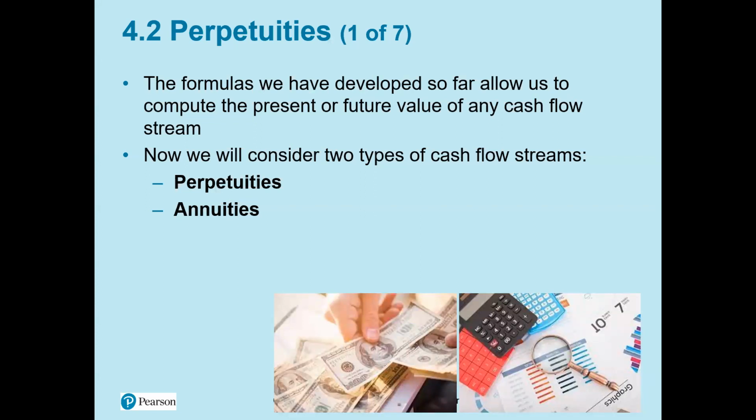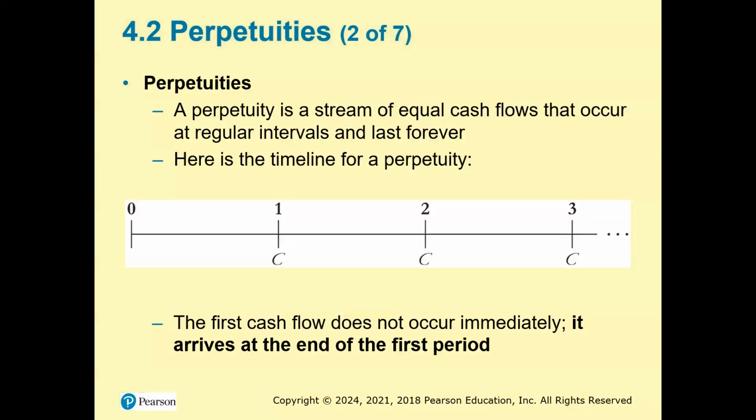The formulas we have developed so far allow us to compute the present or future value of any cash flow stream. So in this video, again, we will discuss two types of cash flow streams, which are perpetuities and annuities. A perpetuity is a stream of equal cash flows that occur at regular intervals and last forever. Again, perpetuities are a stream of equal cash flows involving a series of cash flows that continue indefinitely into the future.